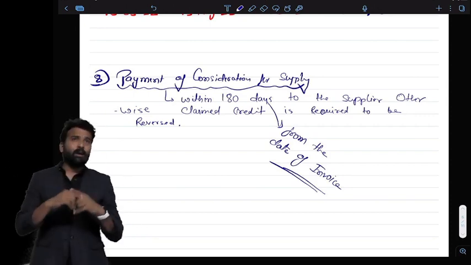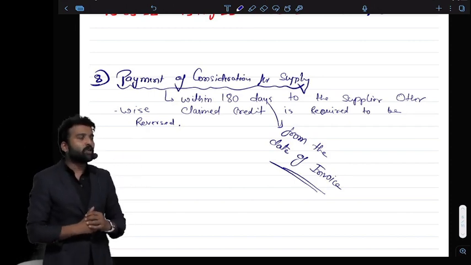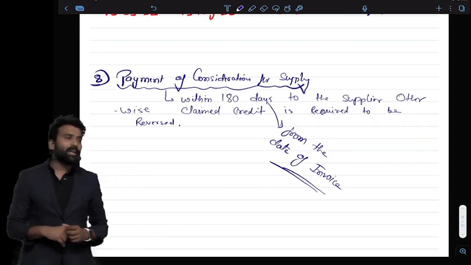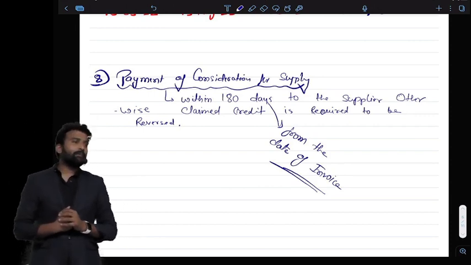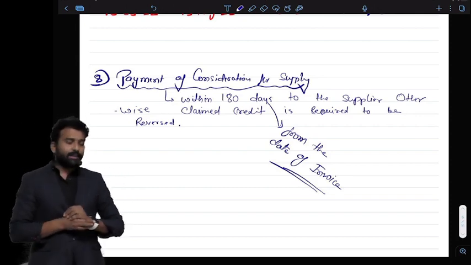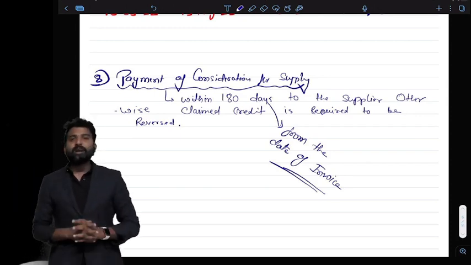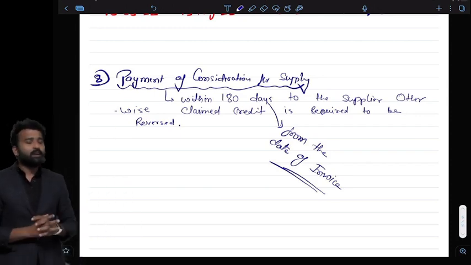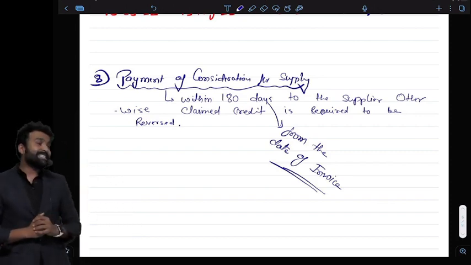Fourth one is tax to be paid to the government. It means it should be auto-populated in my GSTR 2B, so I can claim ITC only according to GSTR 2B. Fifth one is I have to file the return to claim ITC. For this, I have to file GSTR 3B, the return in which I can claim ITC. Condition number 6 is that on the tax amount, I cannot claim depreciation. Otherwise, the department will not allow me to claim ITC on that. Condition number 7 is the time limit to claim ITC.